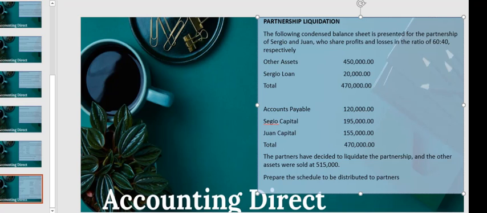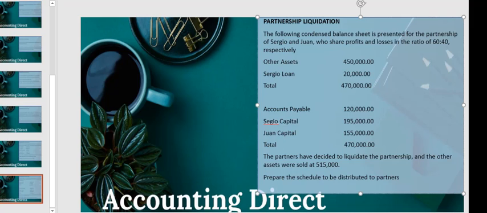So here in our sample problem, we have this condensed balance sheet statement, which is simplified, as presented for the partnership of Sergio and Juan, who shared profits and losses in the ratio of 60:40. So other assets of 450,000, Sergio loan 20,000. This means that Sergio took a loan, so it's a receivable of the partnership from Sergio. Accounts payable of 120,000, Sergio capital of 195,000, Juan capital of 155,000, a total of 470,000.